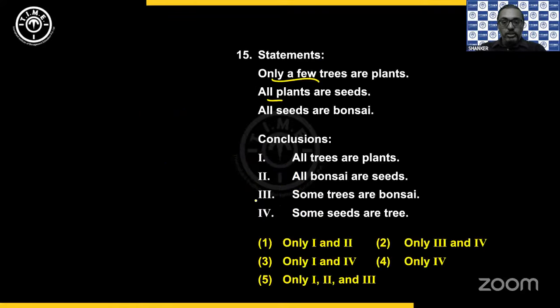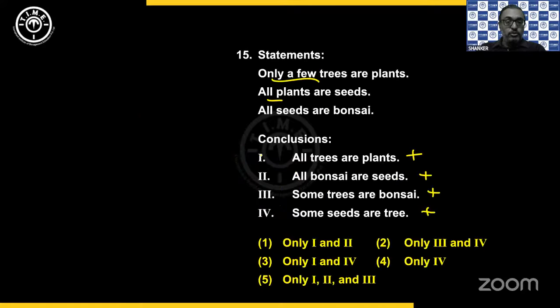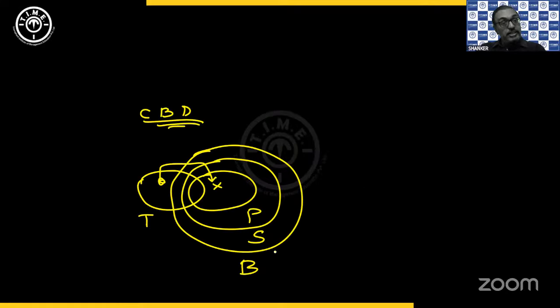Now let's look at the conclusions. Here all are positive conclusions, so you can directly check our combined diagram. All trees are plants? No, all the trees are not plants. So one fails. All bonsai are seeds? No. All seeds are given as bonsai.